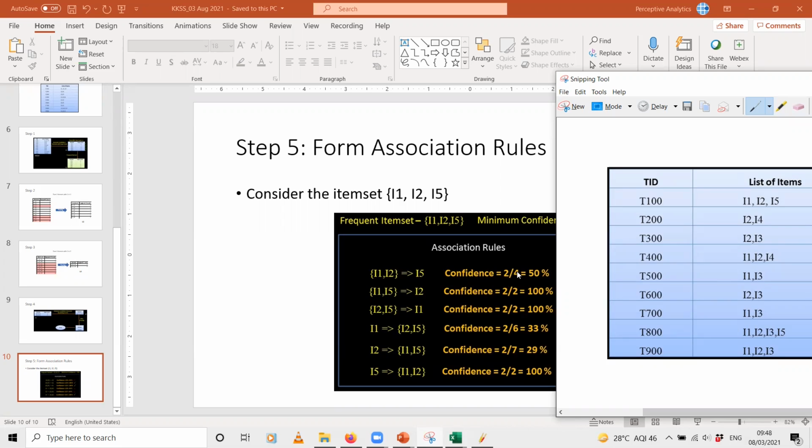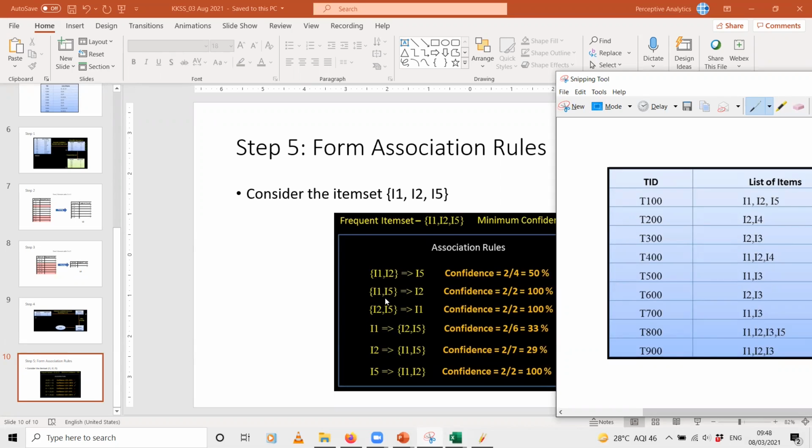Divided by 4. How many transactions have I1 and I2? So that is 4 transactions, that is T100, 400, 800 and 900. So out of all those transactions which have I1 and I2, how many of them also have I5? That is 2 transactions. So confidence will be 2 divided by 4, that is 50%.